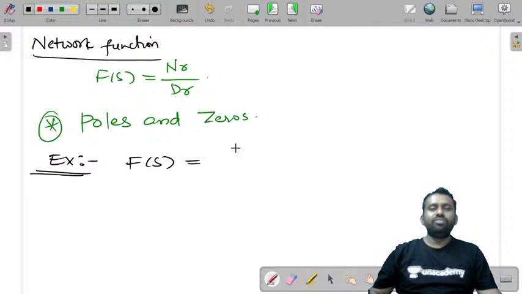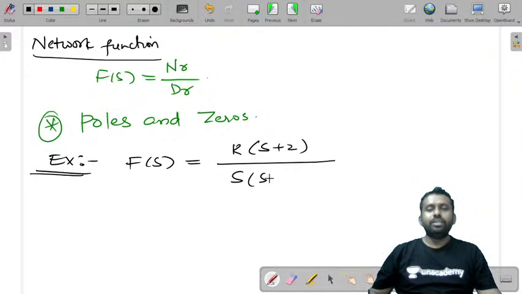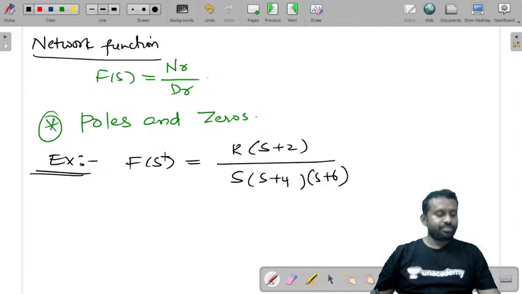Let us say F(s) = K(s + 2) / [s(s + 4)(s + 6)]. Now let this be a function F(s). Let us assume that we have obtained this function, K(s + 2) / [s(s + 4)(s + 6)].